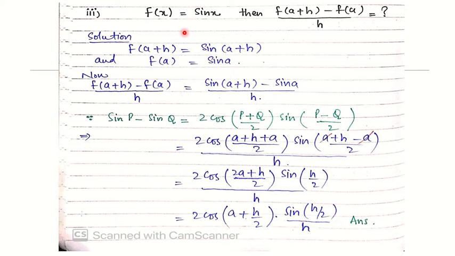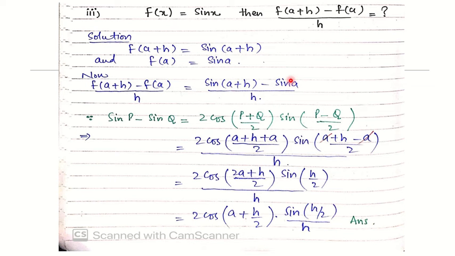The third part is f of x equal to sin x. Again, we have to evaluate the value of this function. We can find the value of this function by just putting a plus h in this function against x. So f of a plus h becomes sin of a plus h. Here it is given. Now we have to find f of a. We can find it by just putting a in this function against this x. So f of a becomes sin a. Here it is again given. Put these two values in this question. It becomes sin of a plus h minus sin a over h.